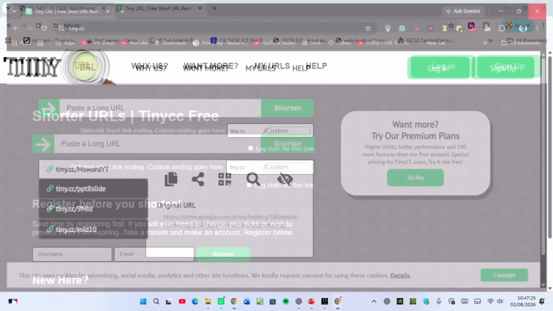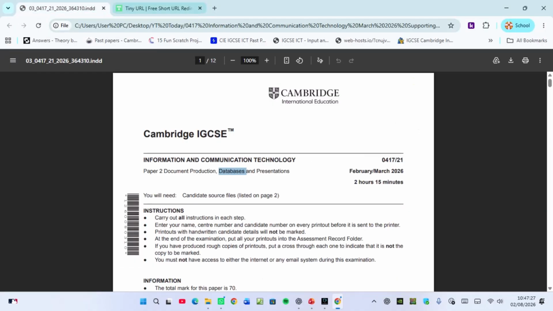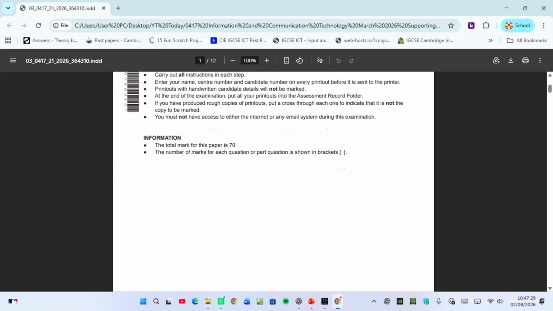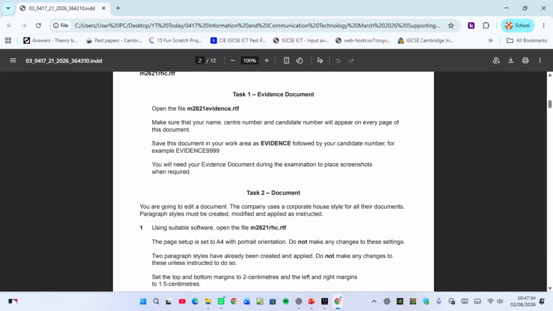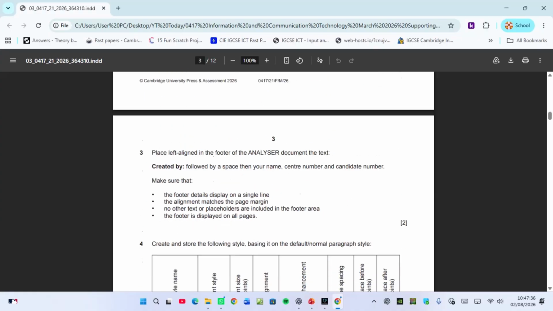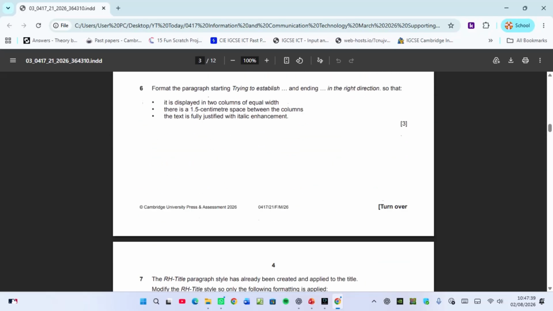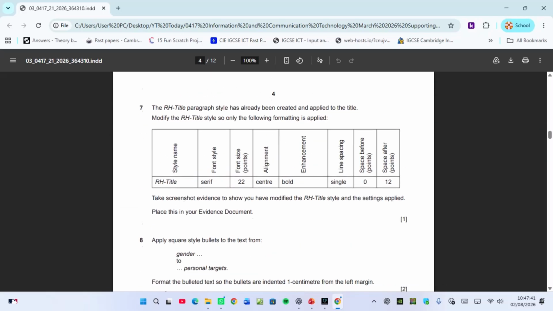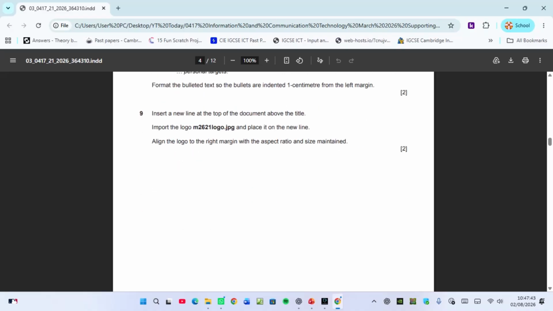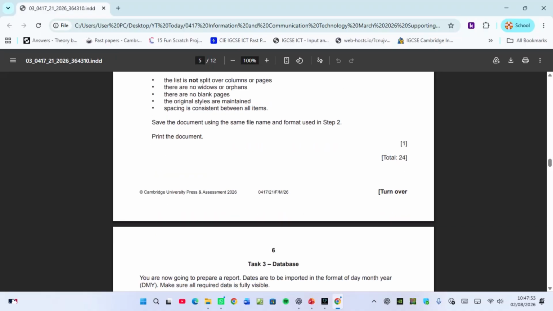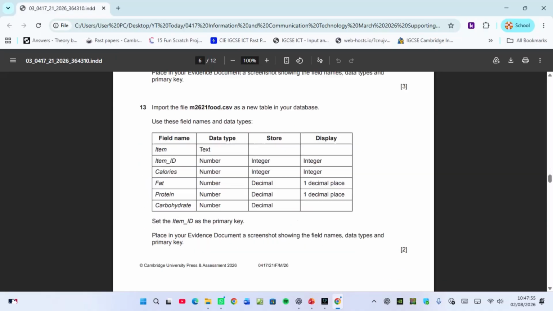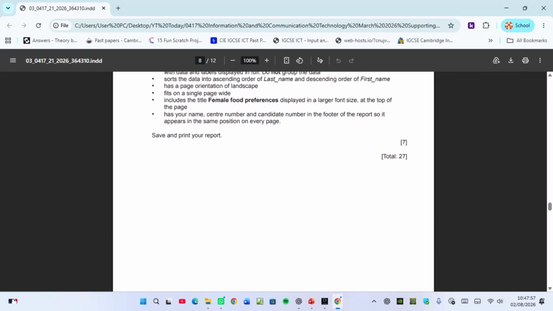So back to the video. The question paper is here. So yesterday we did the document production. These are the source files I'm talking about. We did yesterday this paper, all of this. We went down. These are styles, bullets, a logo, which is joint photographic group. And then we did the layout to create labels, then spell checking, 24 marks. I'm skipping database so that I can be able to handle presentation.